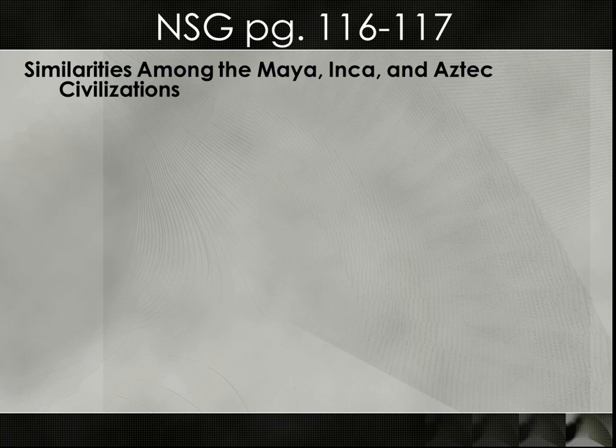Taking study guide page 116 and 117. This is answering the question, how were the civilizations developed in America? It's both similar and different. So we're just going to compare and contrast Maya, Inca, and Aztec civilizations.